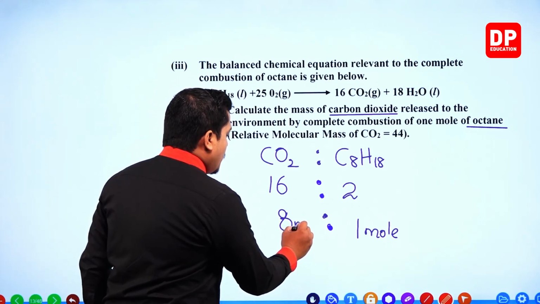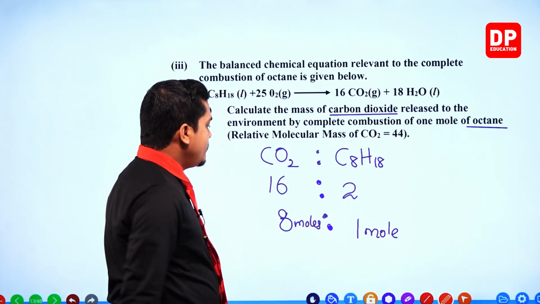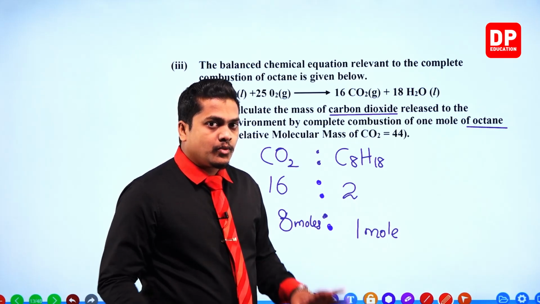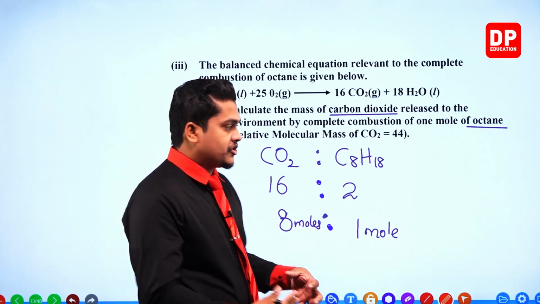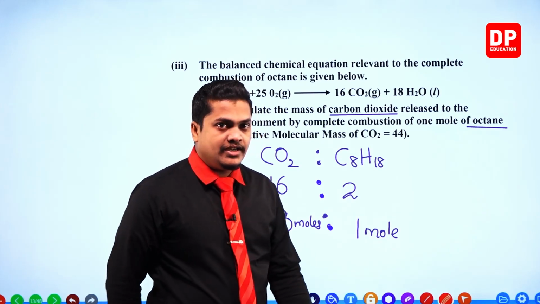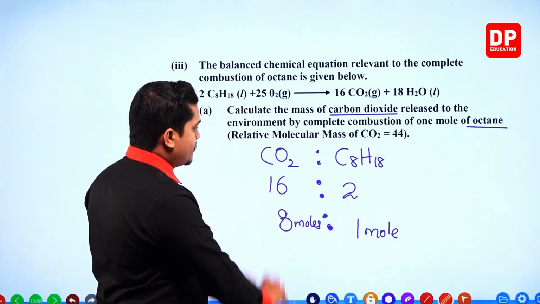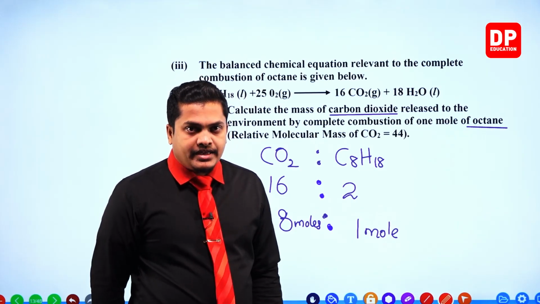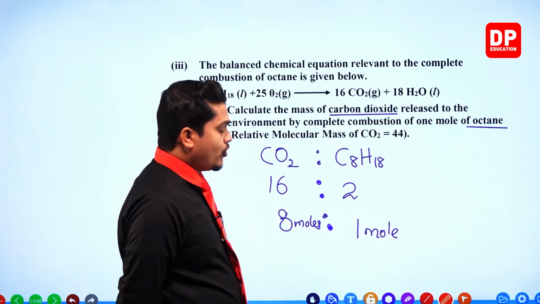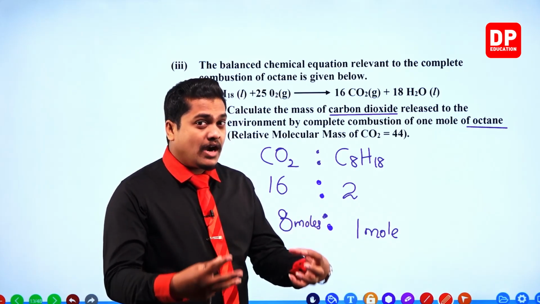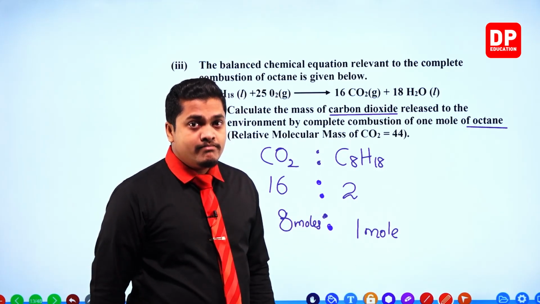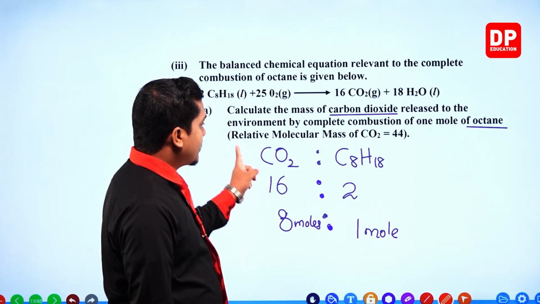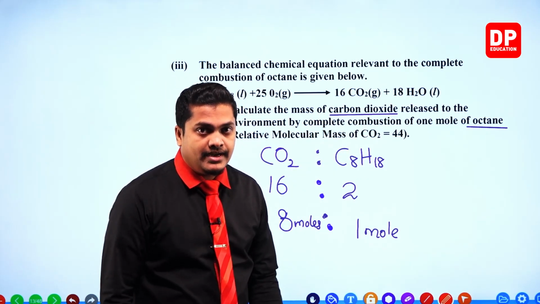So the combustion of 1 mole of C8H18 will result in 8 moles of carbon dioxide. Now you need to calculate the mass of these 8 moles. This is moles, the number of particles, so we need to convert that into mass. When converting into mass, we need the relative molecular mass of carbon dioxide.